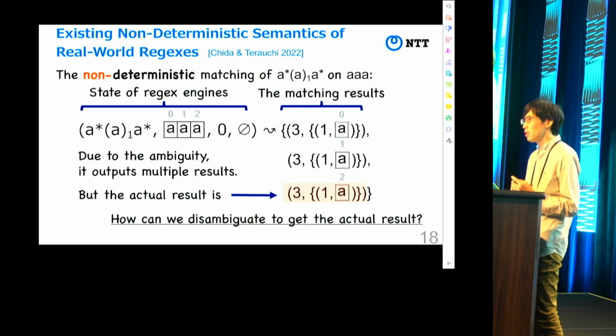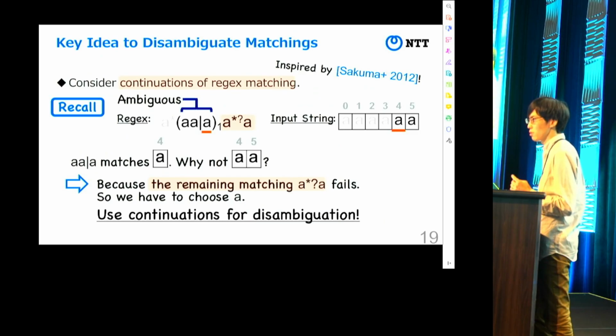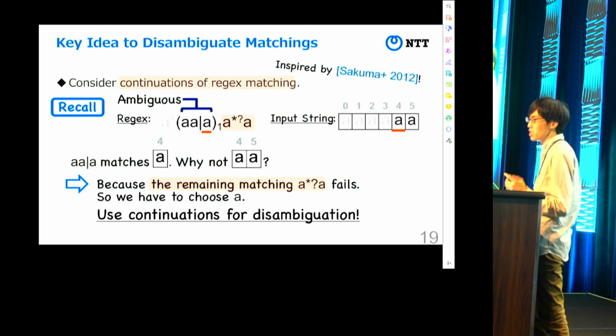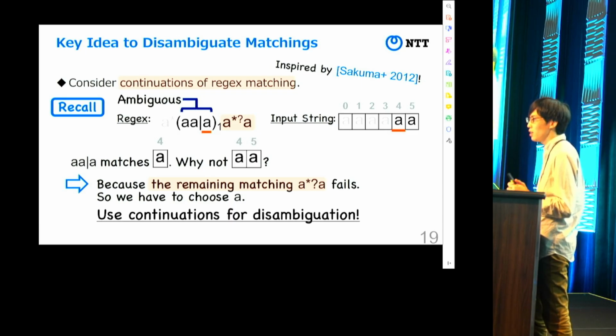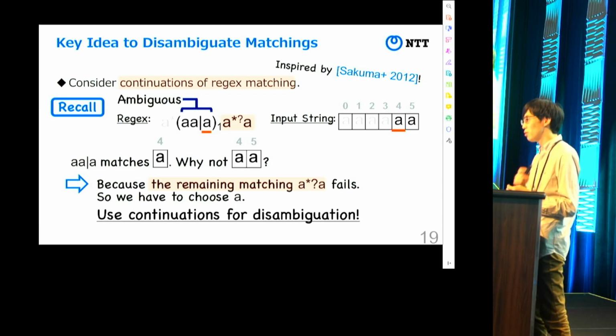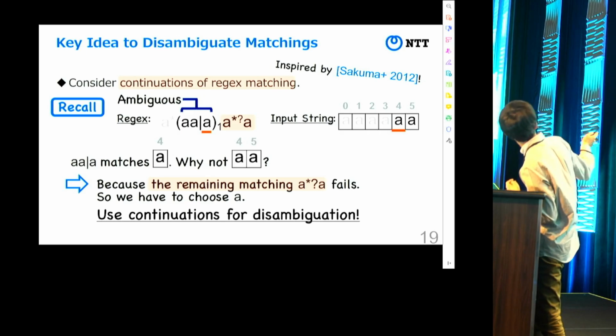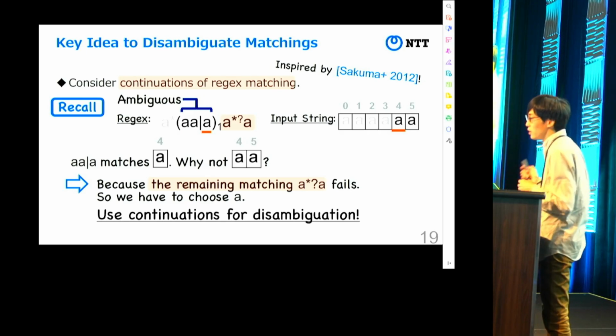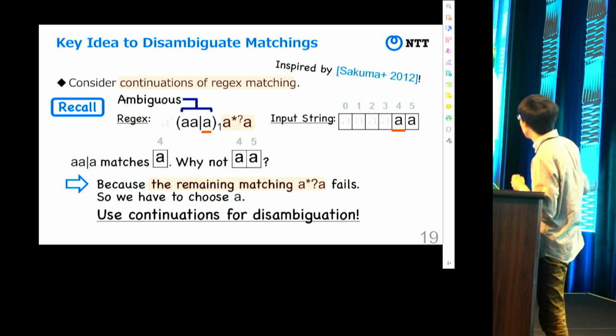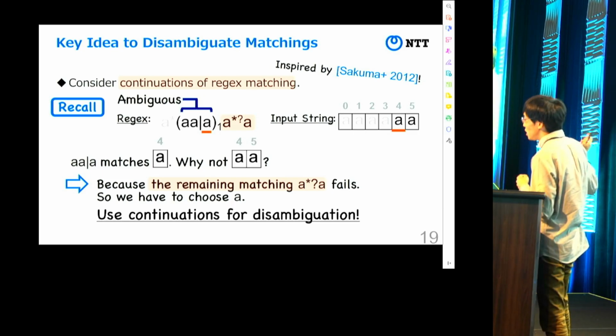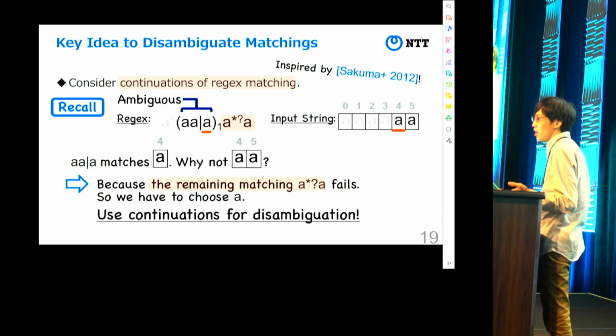The idea is to use continuation. This idea is inspired by Sakuma et al. for pure regexes. To describe the idea, let's recall the example and focus on the union. This union is ambiguous because both matchings can succeed. But we know that the union matches the character A. But why not AA?